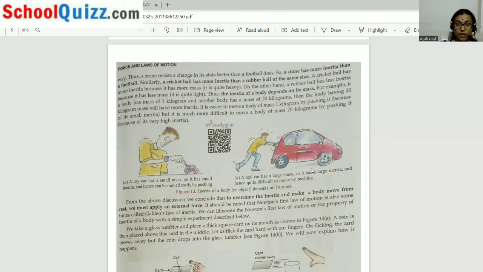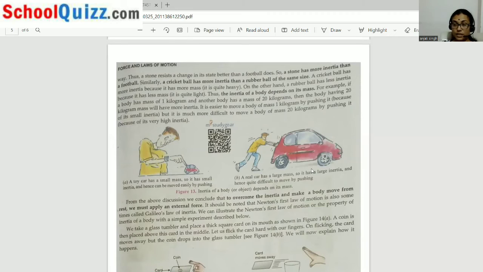From this whole discussion, what will be the conclusion? To overcome the inertia and make a body move from rest, you must apply an external force. Definitely an external force will be applied to leave its original position.